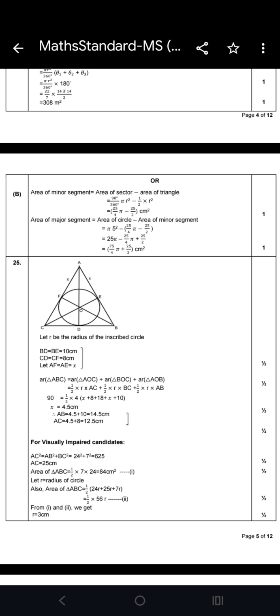So all the step markings are there students, so please don't try to write down your answer in short, because there is step marking in your question. Hope it is very clear. Okay, so again this is for visually impaired candidates. Again this is not for you. The students who belong to this category, visually impaired candidates, have to attempt this.